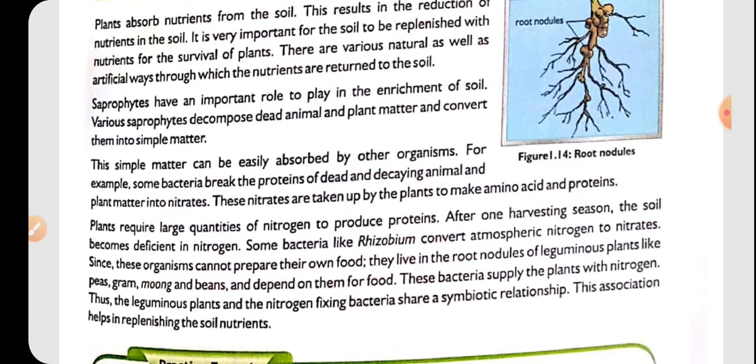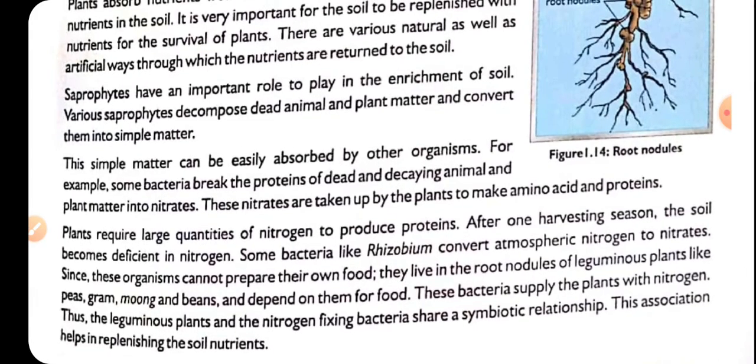So this can be done in two ways, naturally as well as artificially. Artificially we have discussed by adding manure. How it is added by natural methods, that we should discuss now. The first is the saprophytes. They play an important role in enrichment of soil. They are the organisms which decompose the dead and decaying animals and plants into simpler matter, and the simpler matter mixes with the soil and adds nutrients into the soil.